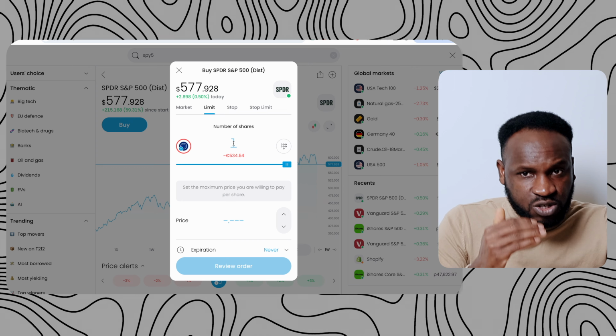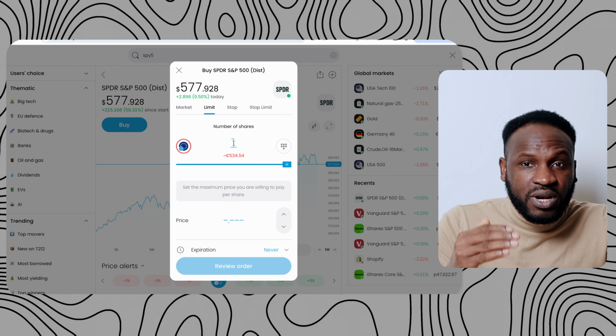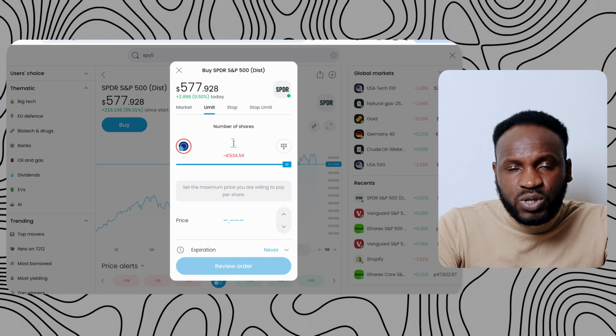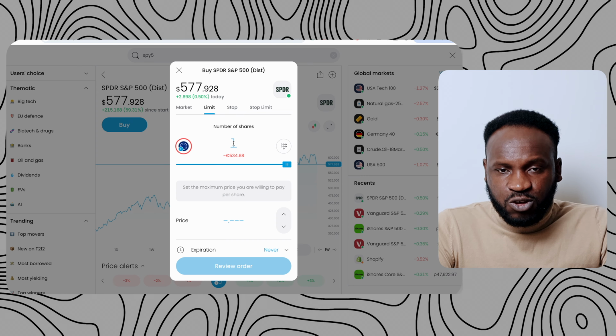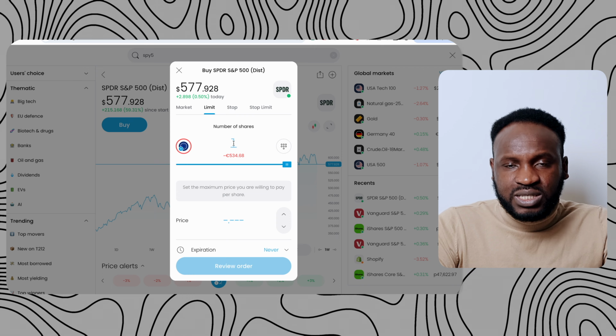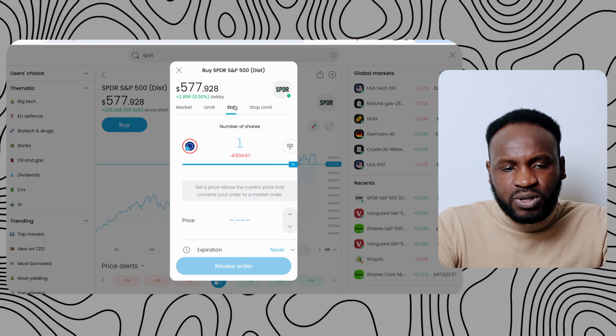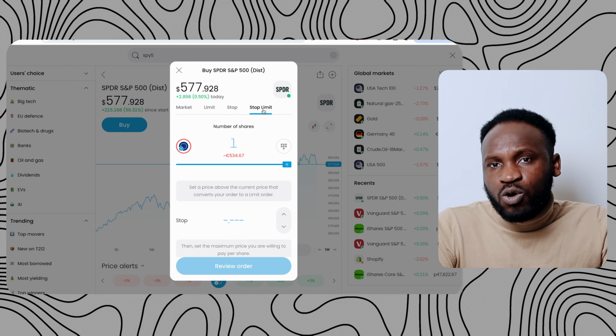Once the price drops to that particular price within 1 week, your order will be placed when the market is open, and you are going to start accumulating money. So that is one thing that you need to do. You can add in a stop order or limit order too. They all work in the same way.